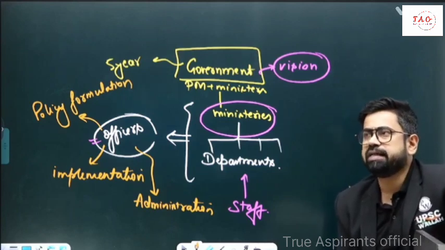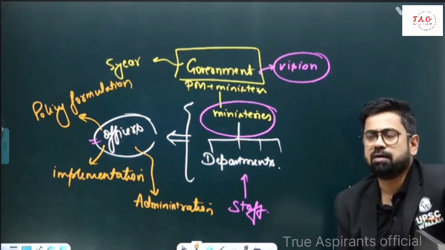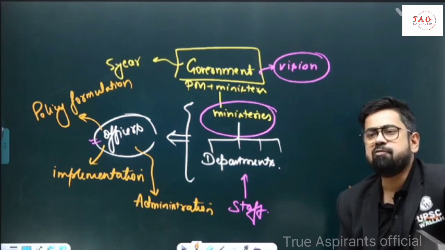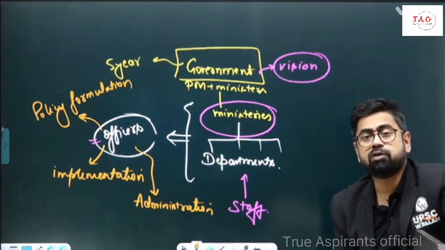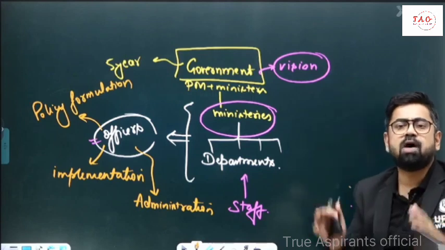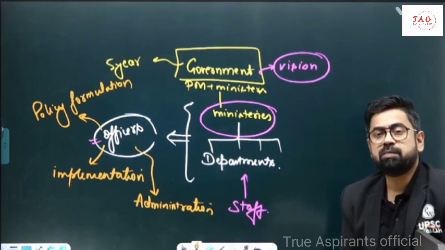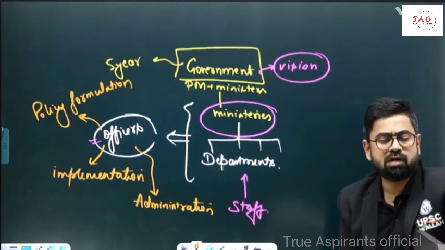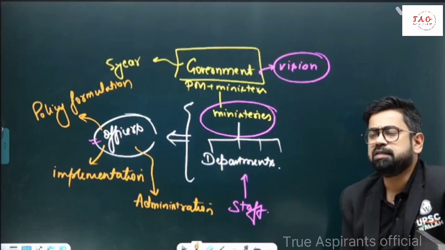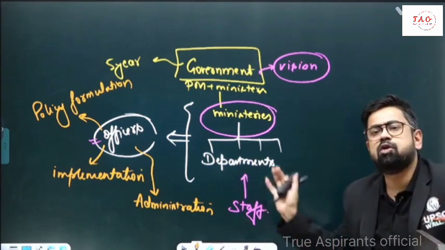For example, recently you must have heard this scheme, Har Ghar Jal, or Nal Se Jal, which is meant to ensure that every house of India should have water, and that also tap water. That is something our government is trying to implement right now. And that implementation will be supported by these people. This Jal Shakti ministry is the one which will ensure that this is happening, and that will be supported by the officers.